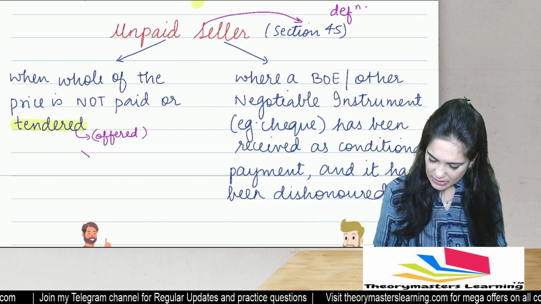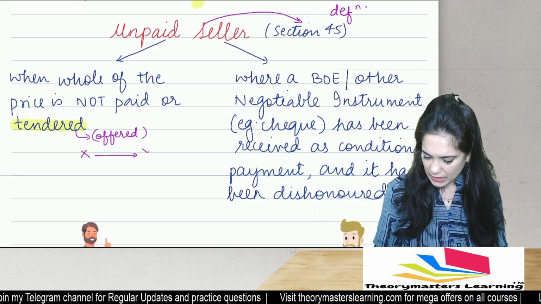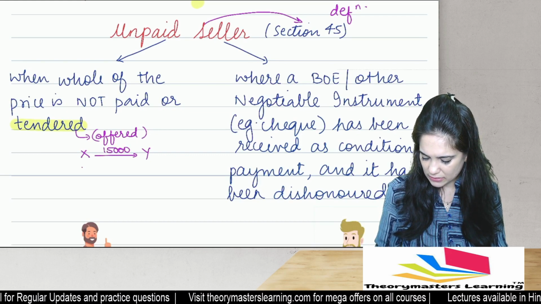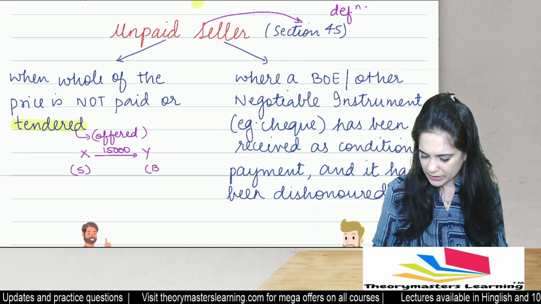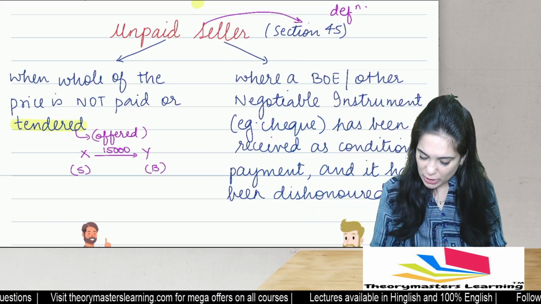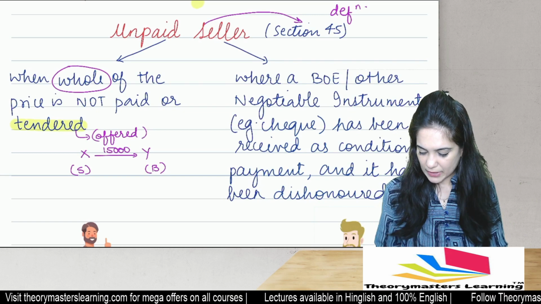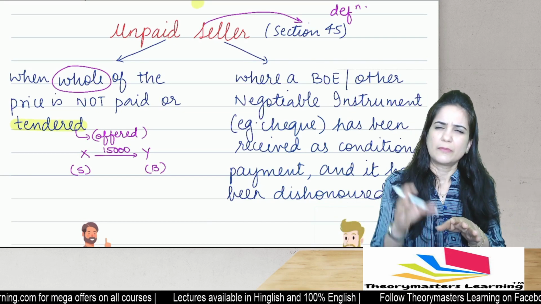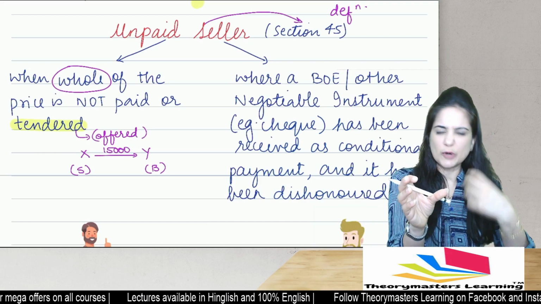Now, let's say that X has sold goods to Y worth rupees 15,000. He is the seller and Y is the buyer. If whole of the price has not been paid, what is the meaning of the word whole? Whole means either nothing is paid or part payment has been made, but we are not paying the remaining part.